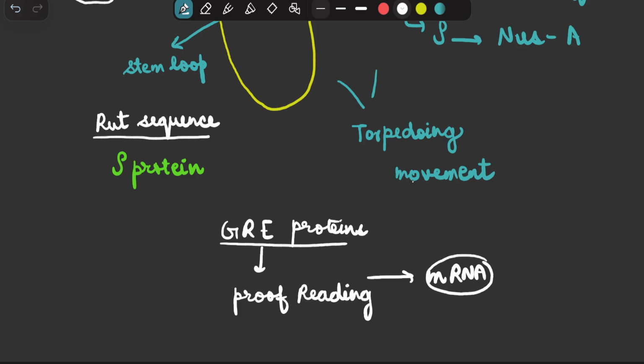Now please remember that DNA-dependent RNA polymerase does not have any proofreading activity. Because of that, it cannot recognize the wrong nucleotide which has been incorporated. So in its place, there are these GRE proteins, and they will do the proofreading activity and then remove those incorrectly inserted nucleotides from the mRNA.